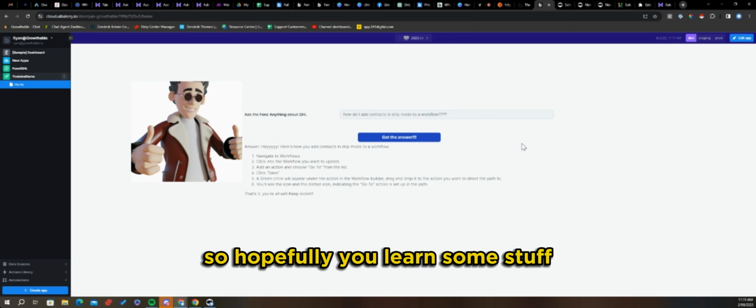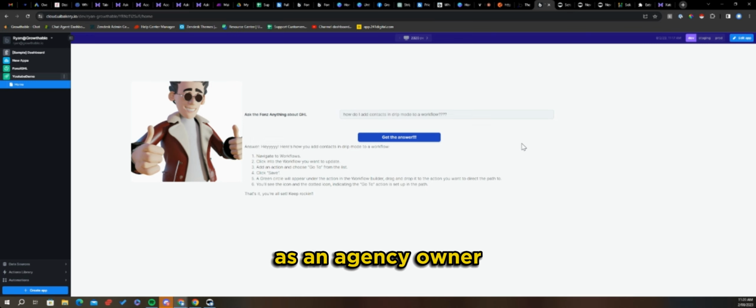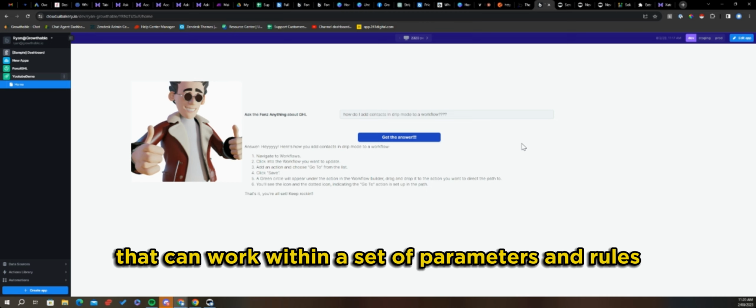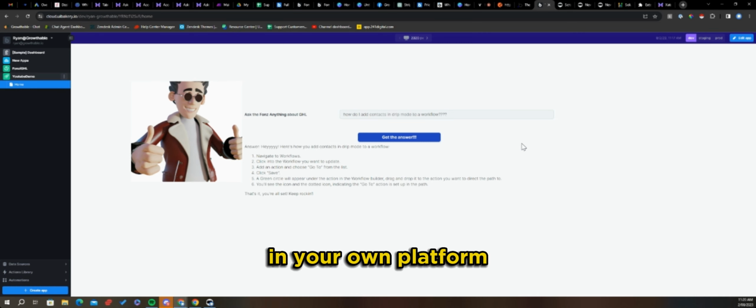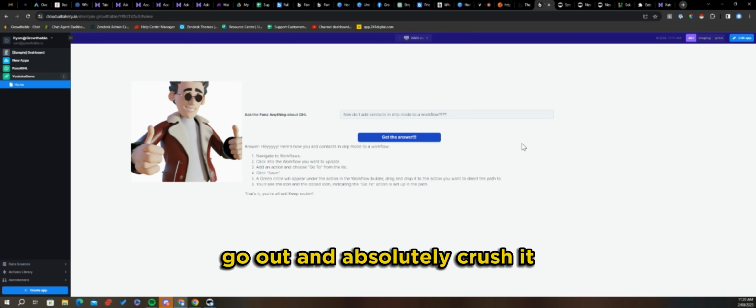So hopefully you learned some stuff. I hope that this is empowering for you as an agency owner, and that you can go ahead and build your own trainable AI conversational thing that can work within a set of parameters and rules, and that will give you your own intellectual property and your own platform. You can sell this as a license or something like that, and go out and absolutely crush it.